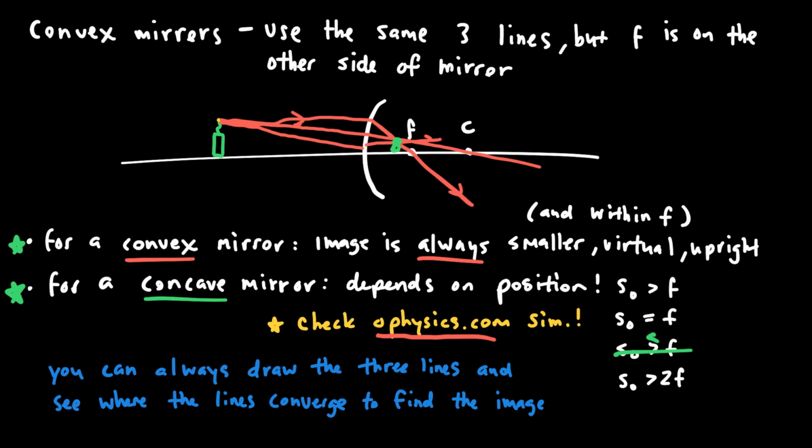In principle, the last thing that I would remind you of is that you can always just take those 3 lines that we talked about to find where the image is and then talk about the image yourself. So remember, one line is parallel to the optical axis, reflects through the focal point. One line is going through the focal point and reflects parallel to the optical axis. And the third line goes through C and reflects through C.